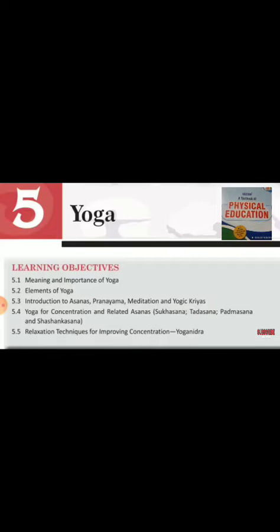The topics to be covered in this lesson are: first, meaning and importance of yoga; then elements of yoga; third, introduction to asanas, pranayam, meditation and yogic kriyas; and the fourth topic is yoga for concentration and related asanas, that is Sukhasan, Tadasan, Padmasan and Shashankasan, and various relaxation techniques for improving concentration.